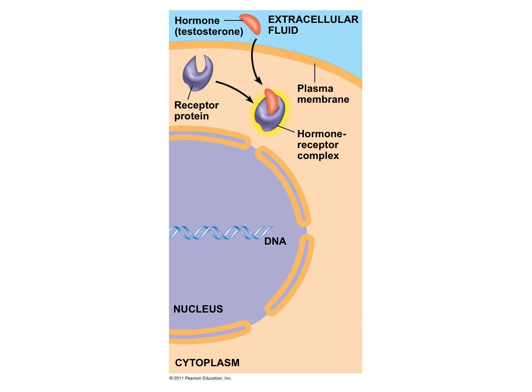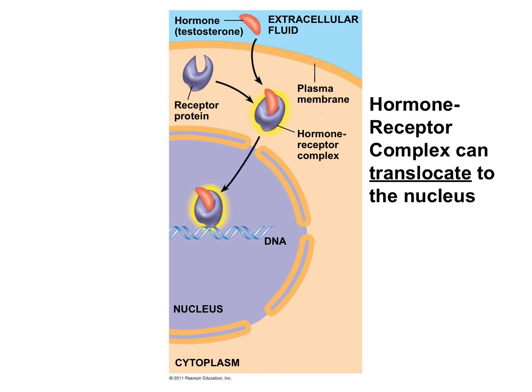Then testosterone binds its receptor in the cytoplasm. The ligand and receptor together is often referred to as a hormone receptor complex. And the hormone receptor complex almost acts like its own relay molecule in this signal.